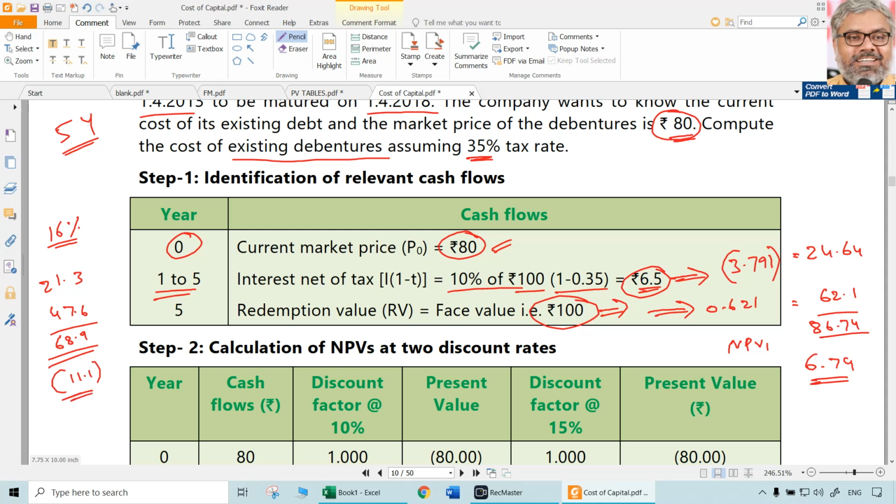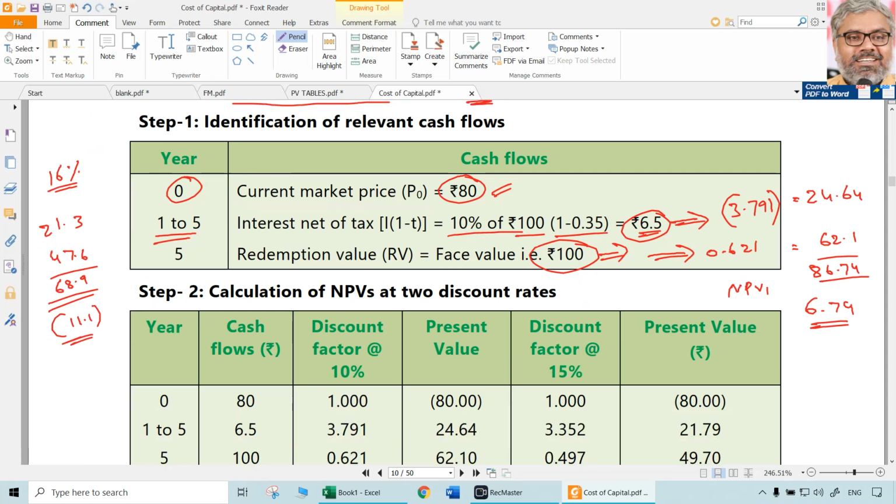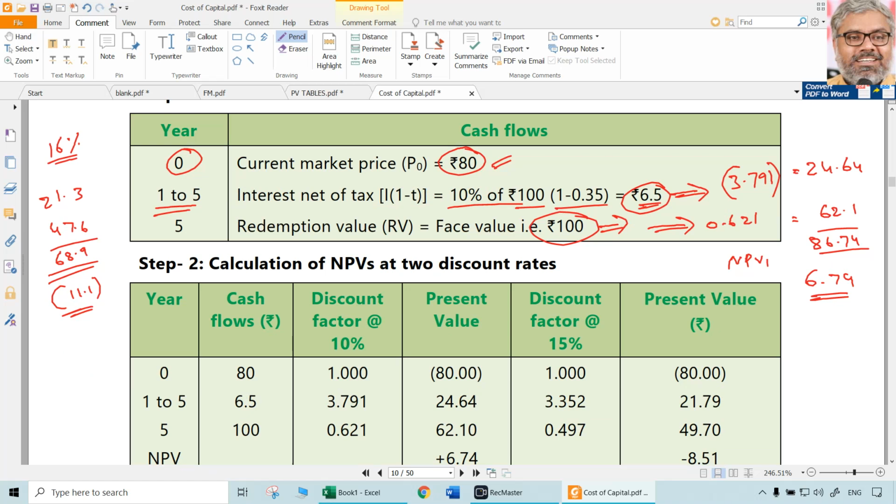That's all. We know the IRR formula, and we should substitute in that: NPV1 divided by NPV1 minus NPV2, multiplied with R2 minus R1. So 6.74 divided by 6.74 minus minus 11.1, where minus of minus becomes plus, so 17.84 is the denominator. 6.74 divided by 17.84 multiplied with 6, which is the difference.